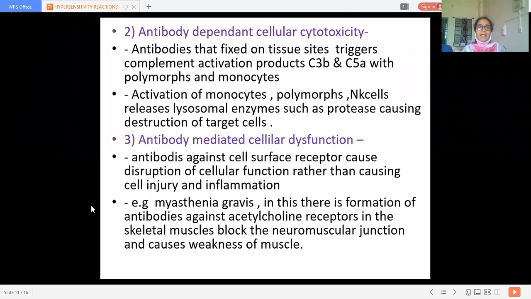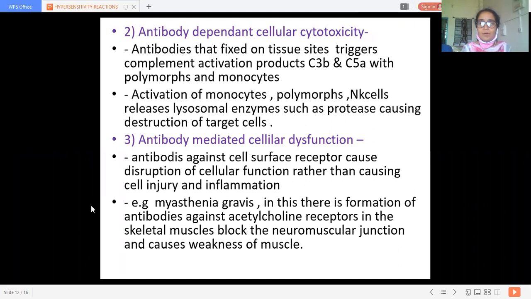Now the second is antibody dependent cellular cytotoxicity. Here the antibodies get fixed on the tissue sites. That triggers complement activation and again produces opsonins C3b and C5a, with polymorphs and monocytes. The next cells that take part in this type 2 reaction are polymorphs, which are nothing but neutrophils, and monocytes. They come along with these opsonins.